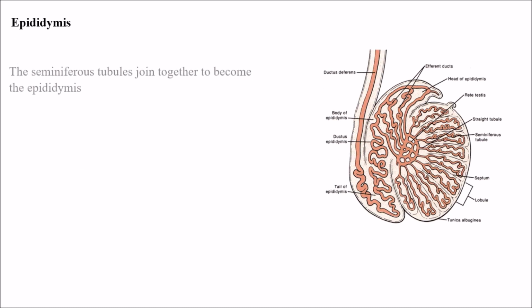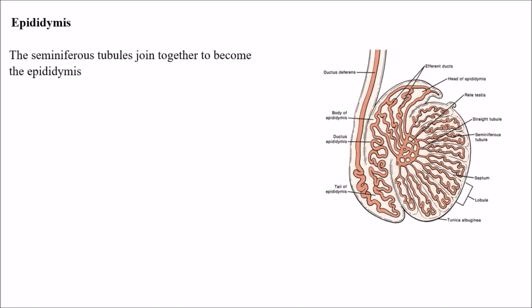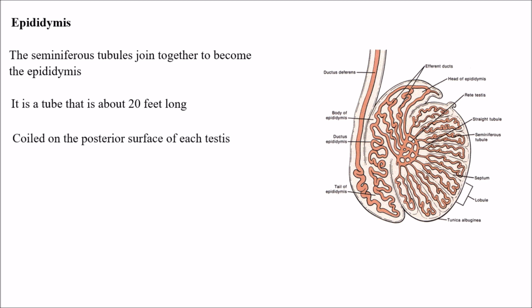And next we have the epididymis. The seminiferous tubules join together to become the epididymis. So a bunch of seminiferous tubules join together to form the structure called the epididymis. It is about 20 feet long. So what is the length of the epididymis? If anyone asks, we can give the answer: it is 20 feet long, and it is coiled on the posterior surface of each testis.